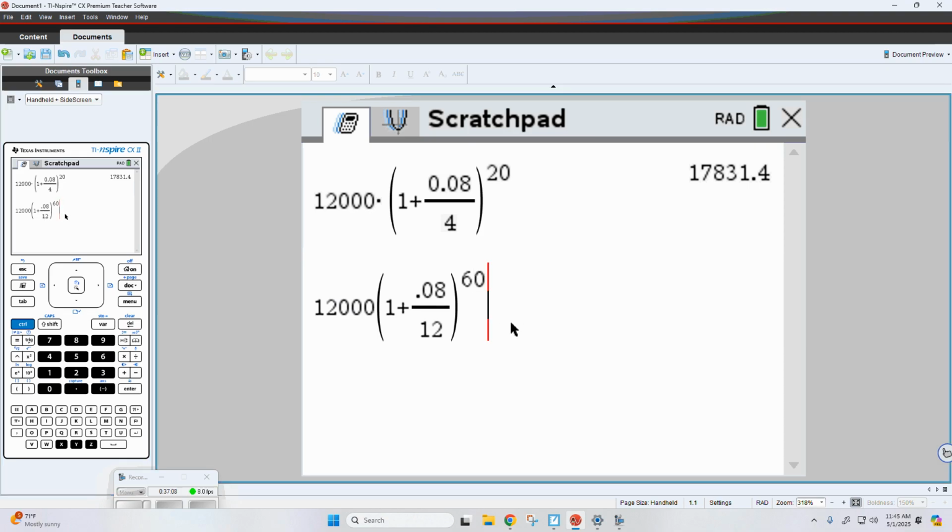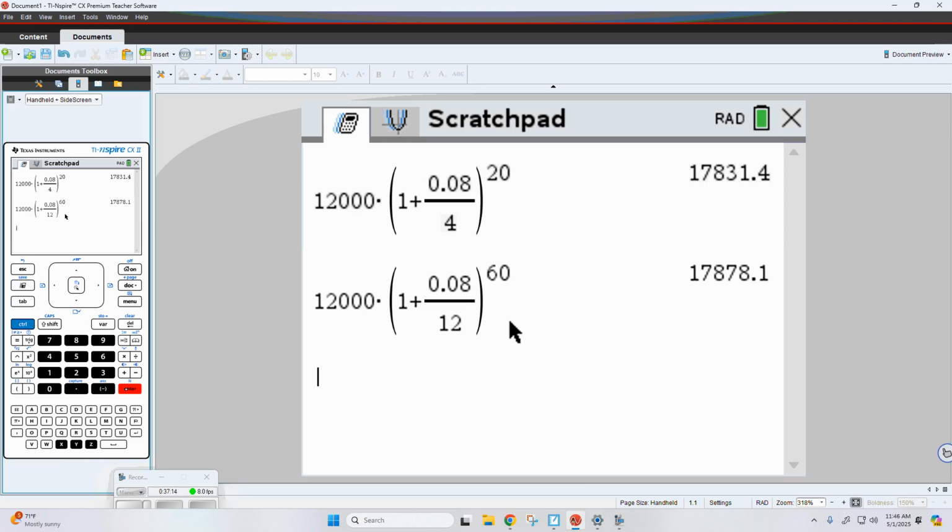So all I did was just compound it more. I went from 4 times a year to 12 times a year, and I get 17,878. So, what did I say? The more you compound it, the more money you're going to get back. But the higher n goes, the larger n gets, what starts to happen to your money? It starts to slow. The growth slows.